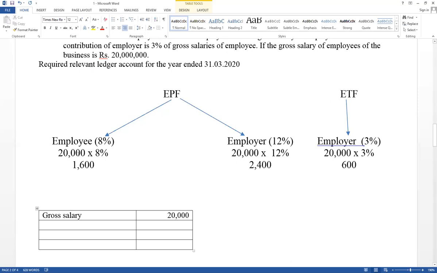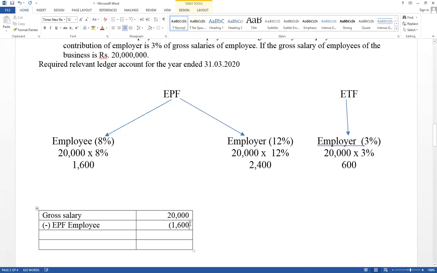The employee also gives their contribution for EPF. Therefore, when the business is going to pay salary to the employee, the contribution of the employee should be deducted from gross salary. The balance part is paid in cash. Therefore, here minus, think about steps, minus EPF, employee contribution. The contribution of the employee equals 1,600. This value should be deducted from the salary and the balance part paid in cash.